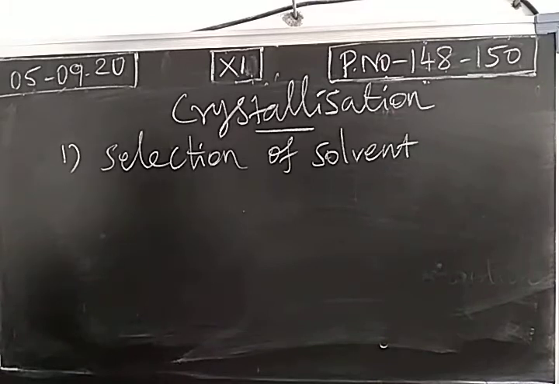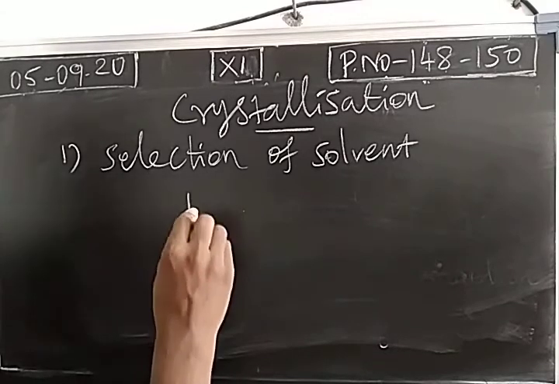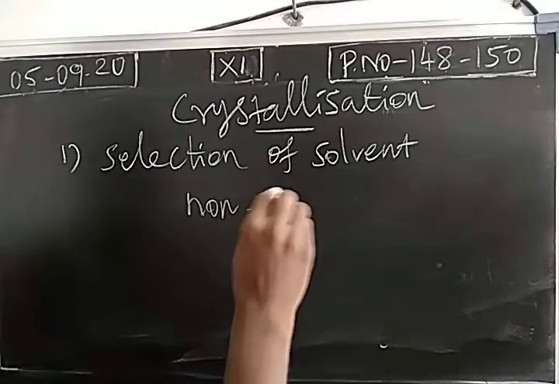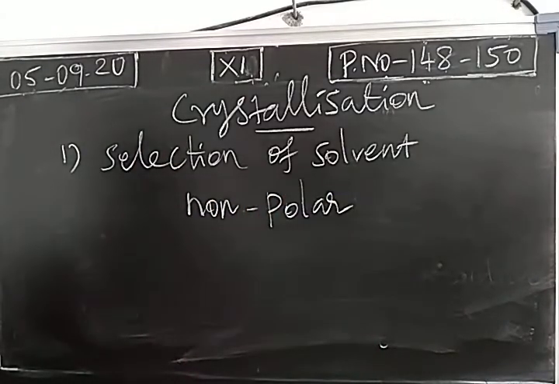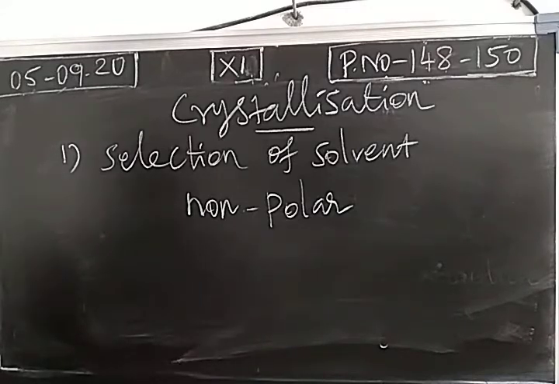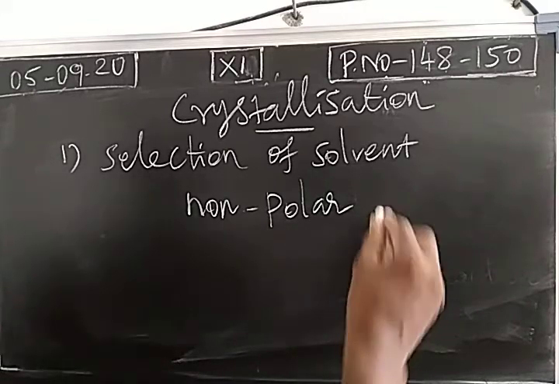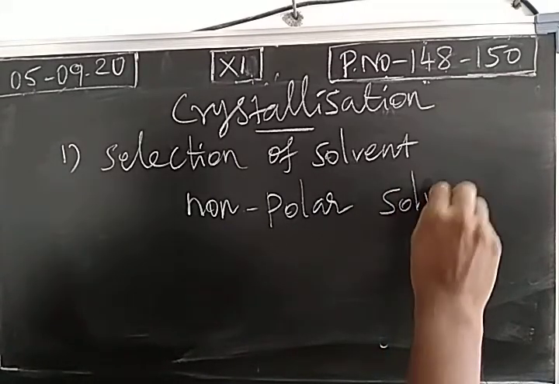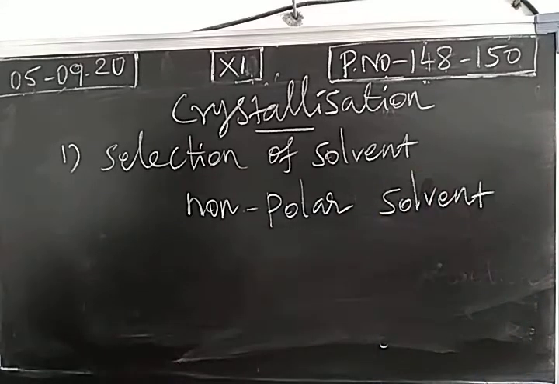Already we studied different types of solvents. We have polar as well as non-polar solvents. So what are organic compounds? They are non-polar compounds. They do not have any charges. Pole represents charge. Organic compounds do not have any charges. They are non-polar in nature, so we can select non-polar solvents. So in the crystallization process, we will use a non-polar solvent to dissolve the organic compound. Then the impurity will not be dissolved in this.